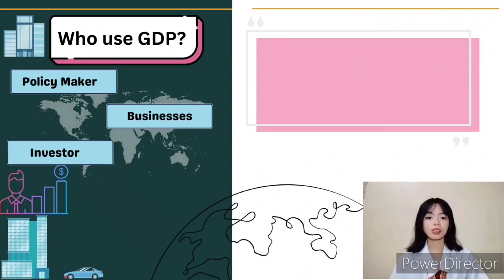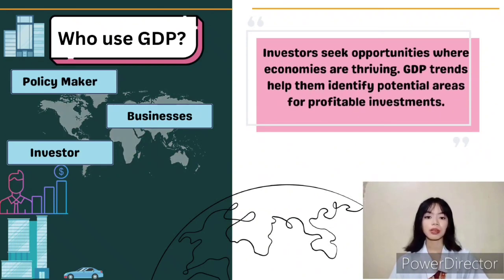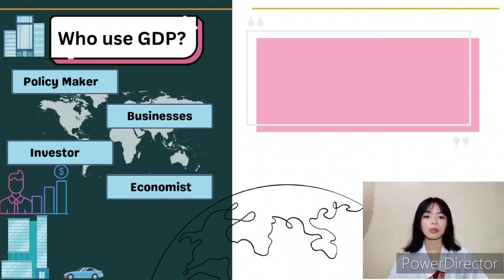Third are the investors. Investors seek opportunities where economies are thriving. GDP trends help them identify potential areas for profitable investments. For example, if GDP in the Philippines is consistently rising, investors might choose to invest in its stock market, expecting good returns.